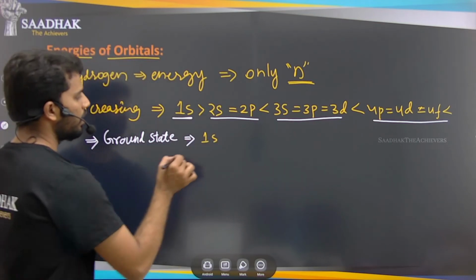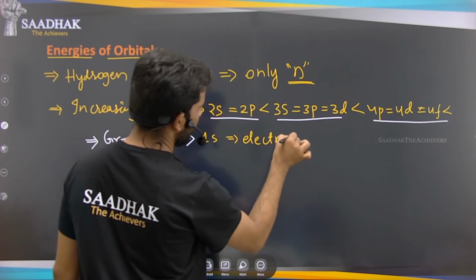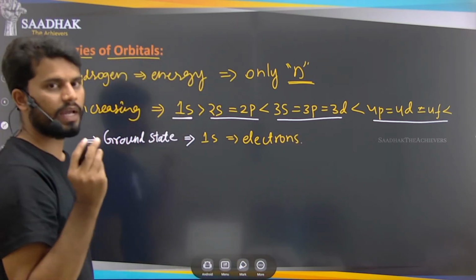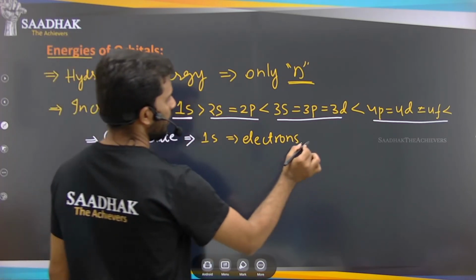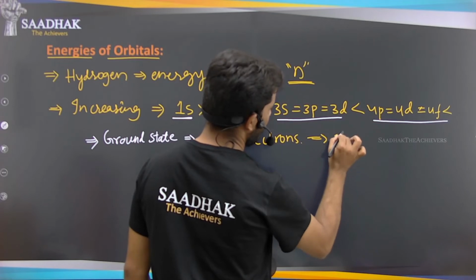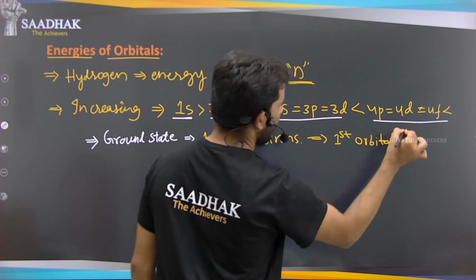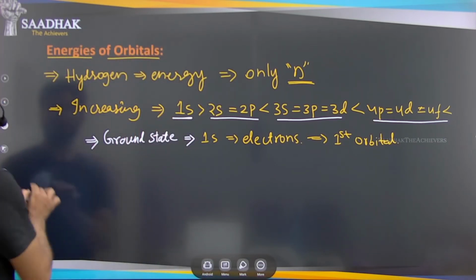Basically, we are taking as reference the hydrogen atom's one electron, and that is in the first orbital of the hydrogen atom. That's why we call it the ground state. 1s is our ground state.